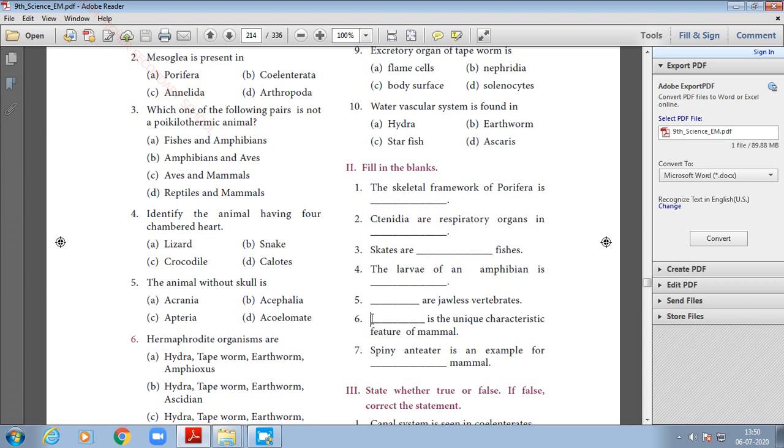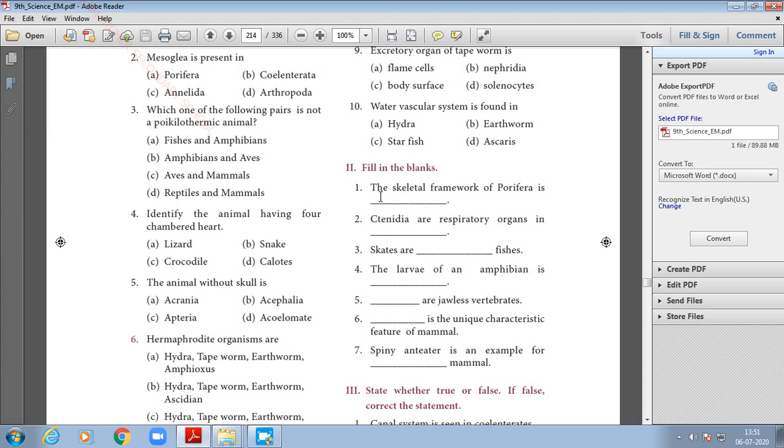Sixth one, dash is the unique characteristic feature of mammals. The answer is placenta, P-L-A-C-E-N-T-A, placenta. Seventh one, spiny anteater is an example for egg laying mammal. E-G-G L-A-Y-I-N-G, egg laying.